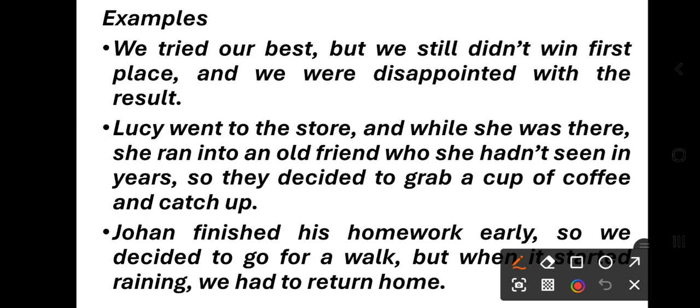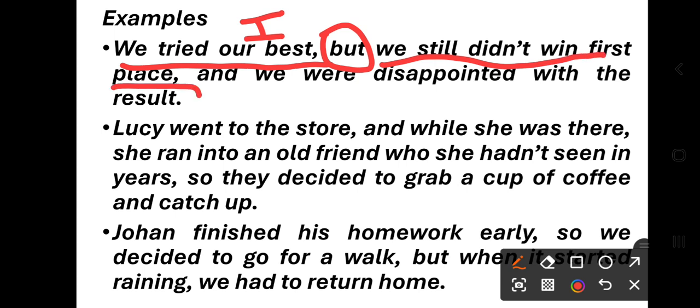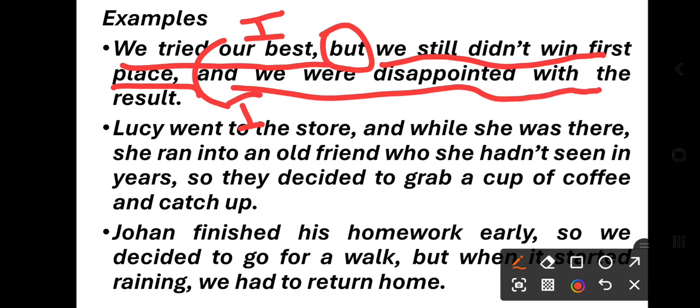So three clauses are a must in a sentence. That is why this is a compound complex sentence. Let us see what is independent and what is dependent. "We tried our best," that is independent, right? "But we still did not win first place," independent, and "we were disappointed with the result," that is dependent, right?